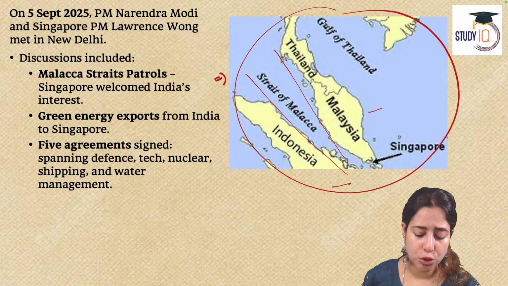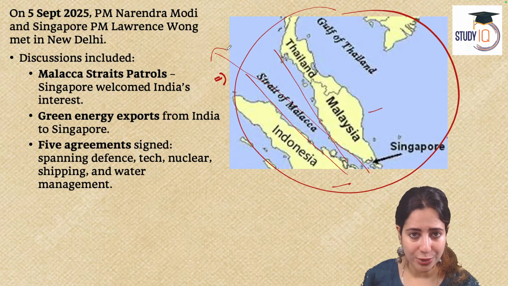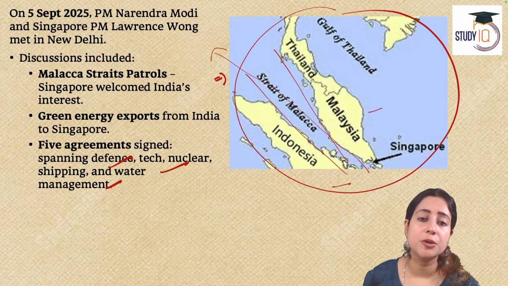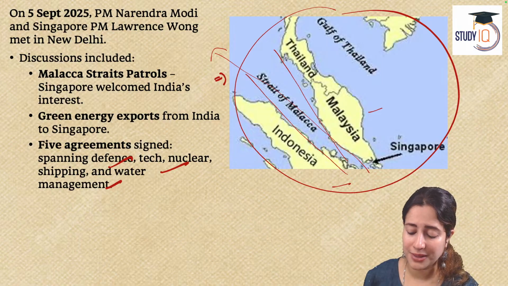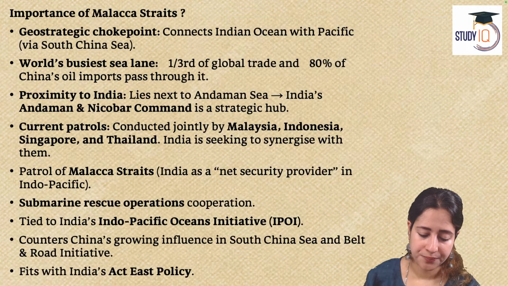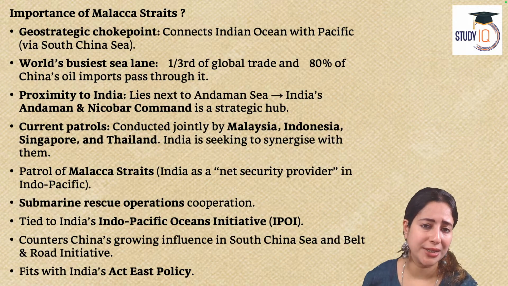Given the fact that majority of green energy exports and imports between India and Sri Lanka happen through this narrow stretch. Then they also said that across defense, nuclear, technology, shipping, and water management, blue economy, this Strait of Malacca protection becomes the key agenda. Why do we need to protect it, and why is Strait of Malacca important? Extremely important question, GS paper 2 and 3.